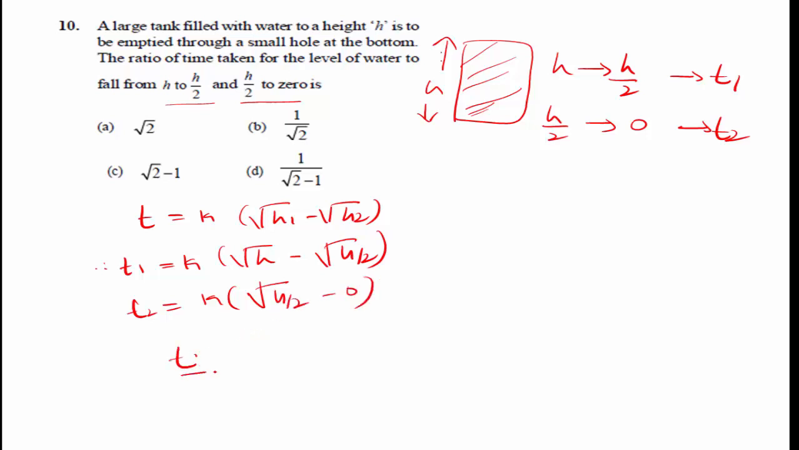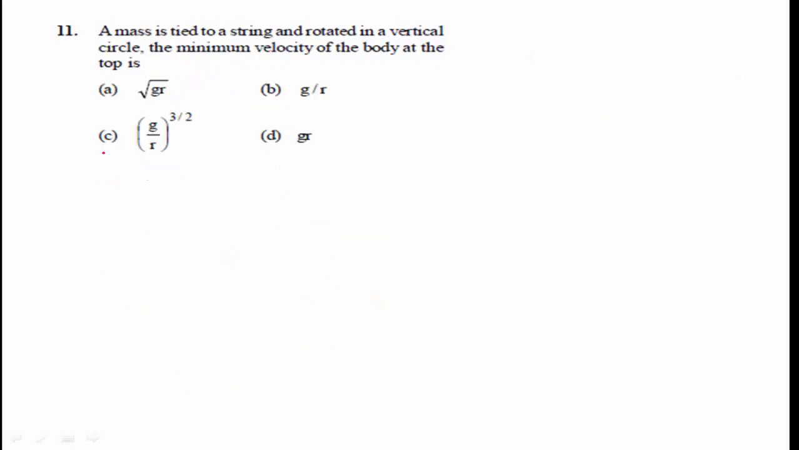Then the ratio of t1 by t2 is equal to root of 2 minus 1. T1 divided by T2 is equal to root of 2 minus 1. Option C is the right answer.